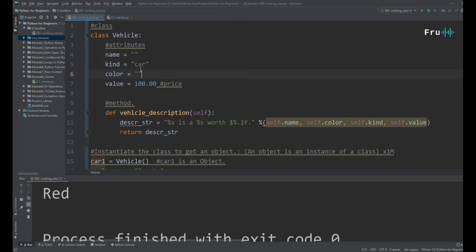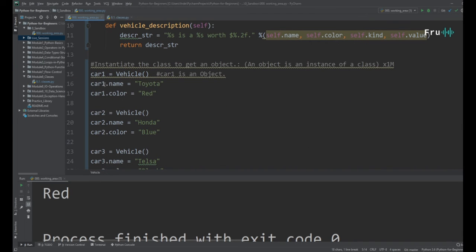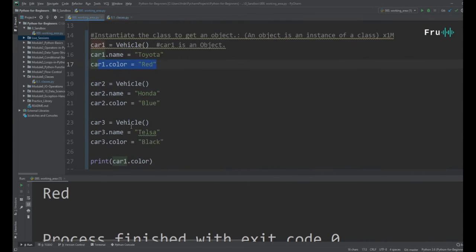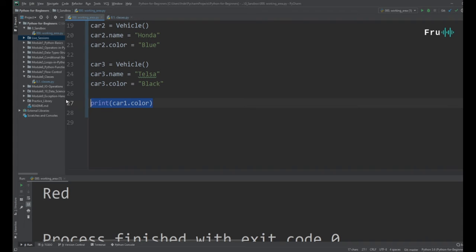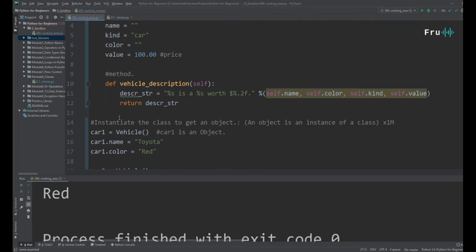All right, in here this class didn't have any color, but we've created an object. We said the color is red for this particular attribute, and once we print it, it gives us red. Now if I say something else, I want to say car1, guess what? I can print the colors of the car, or I can access the methods within that class.